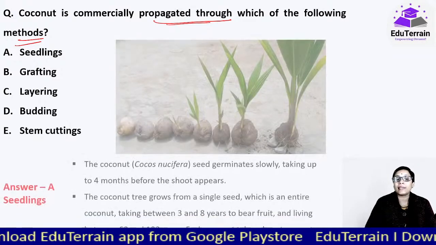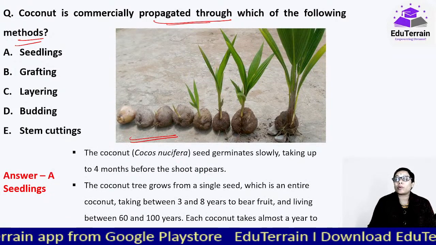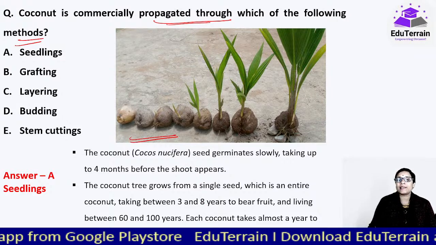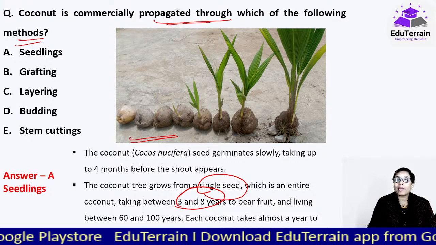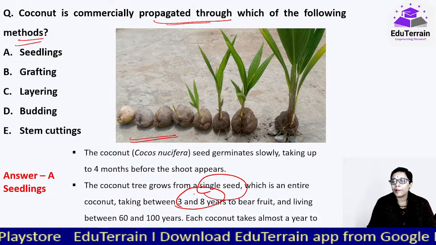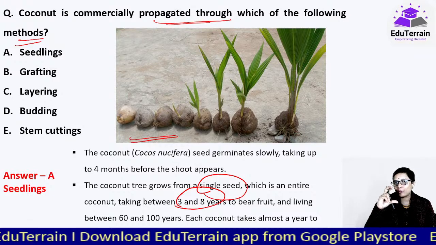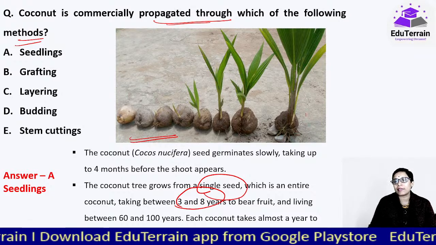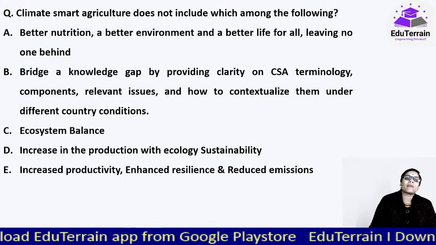And here it is seedlings. Coconut is always raised or commercially propagated through seedlings. From a single seed, it takes between 3 to 8 years to bear fruit once it starts growing, and it takes at least a year, an entire year, for the seedling to germinate, as you can see here. It takes a good amount of time. Moving on to our next question.